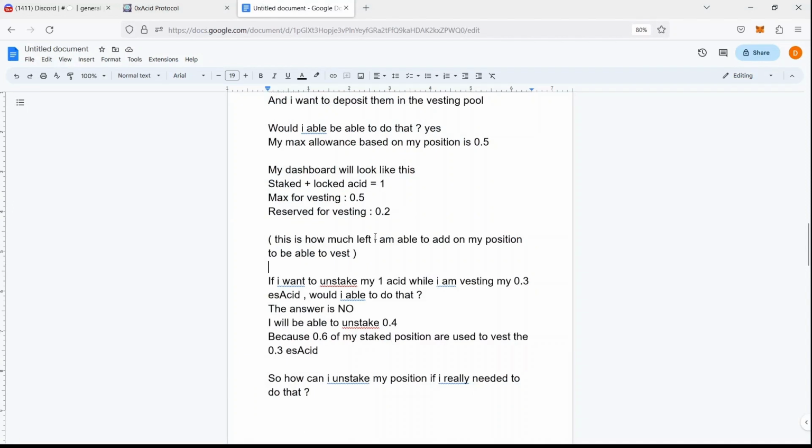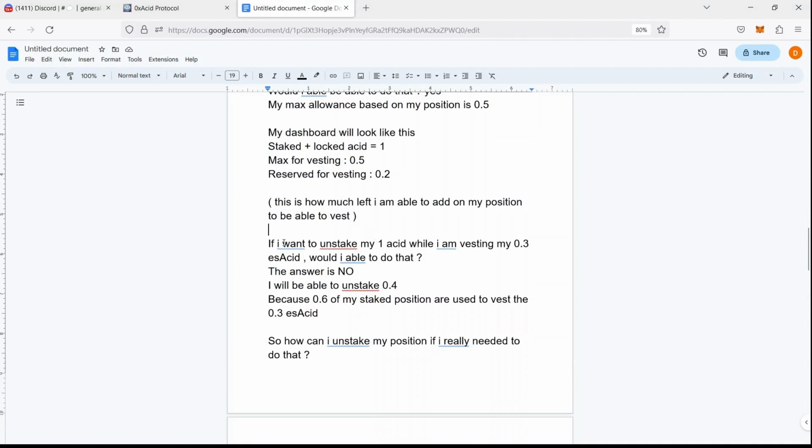So I'm going to give you an example here. Since I have one staked asset and I'm vesting 0.3 ES asset, will I be able to unstake my one full asset? The answer is no. I will be able to unstake 0.4. Why? Because 0.6 of my stake position is used to vest the 0.3 ES asset that I have.